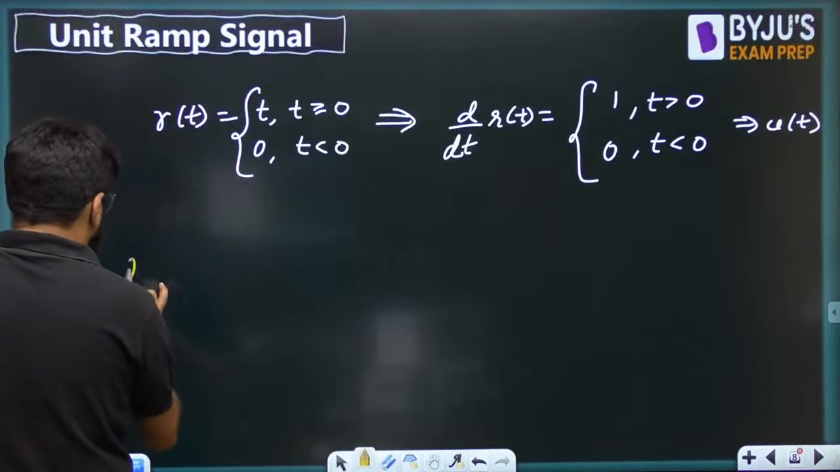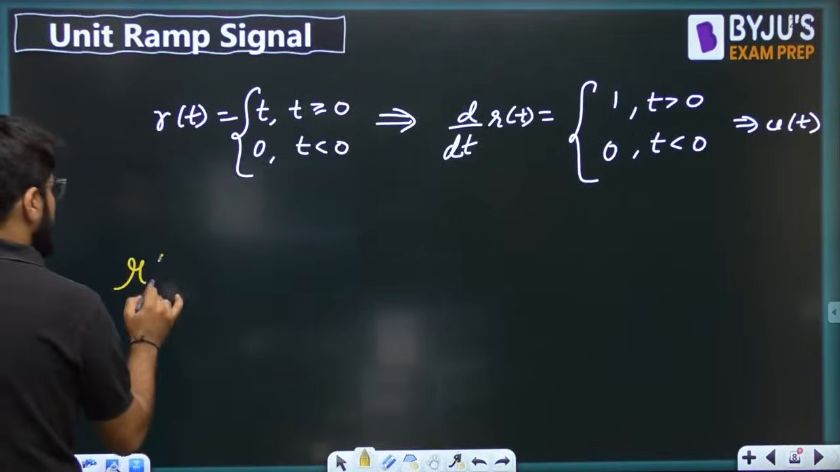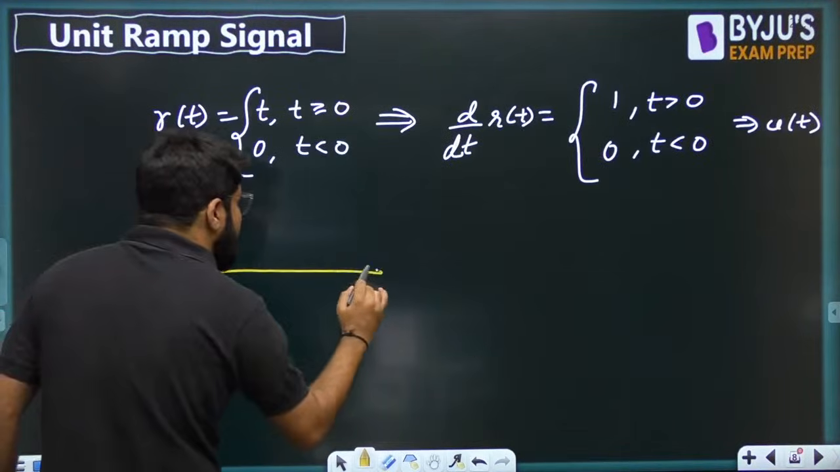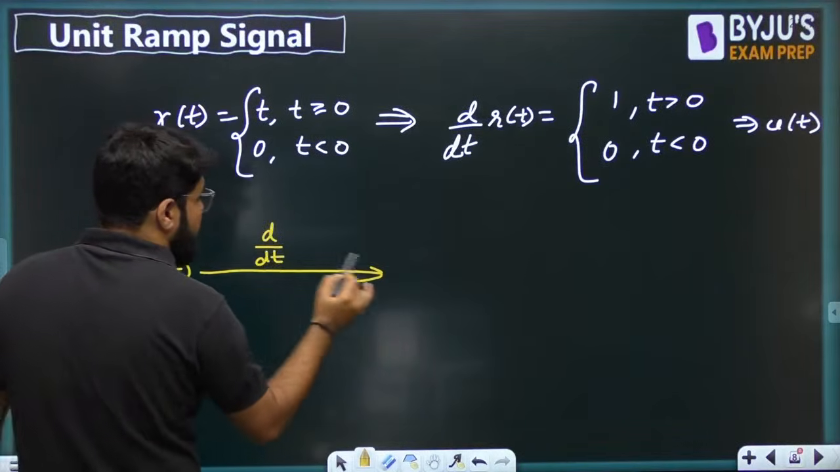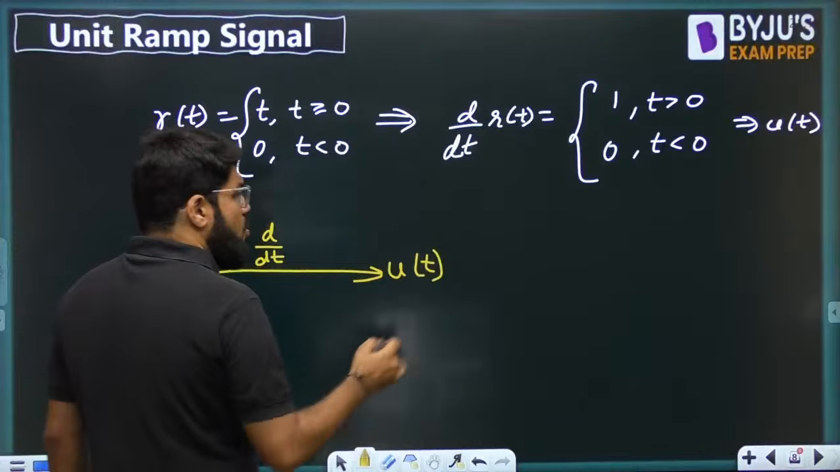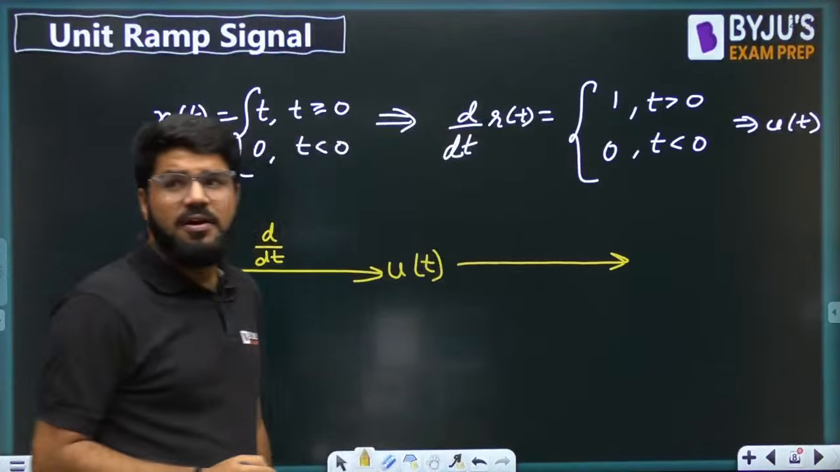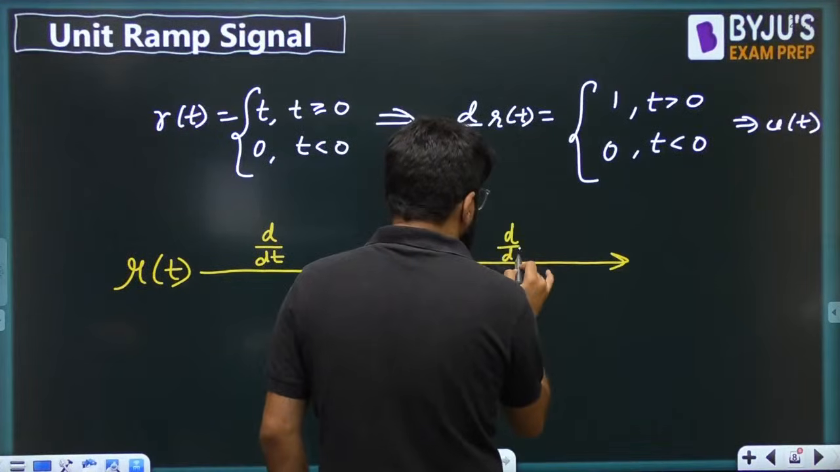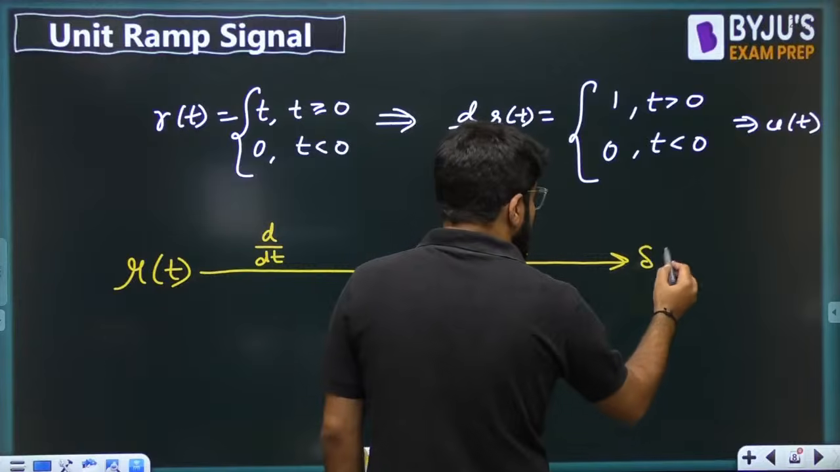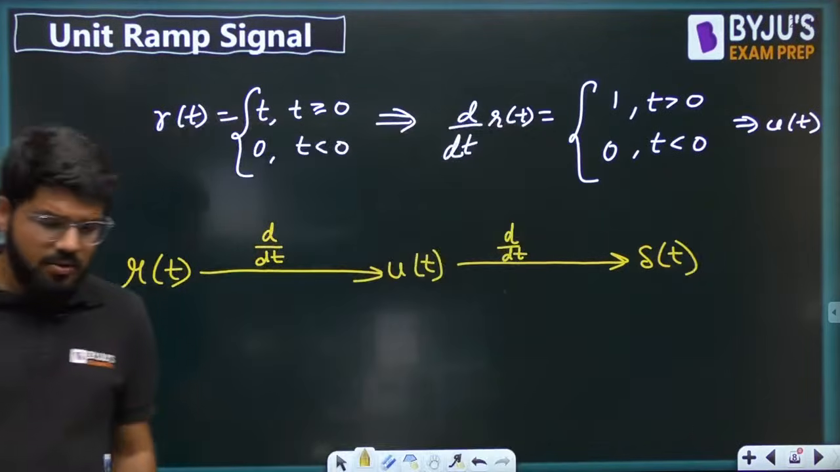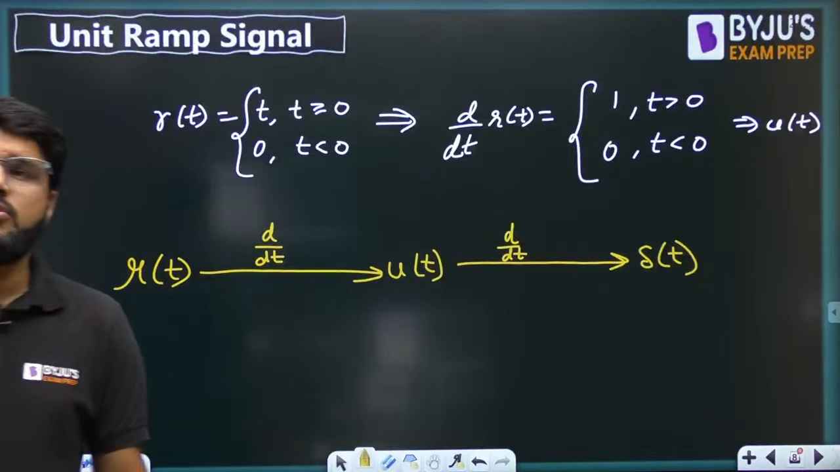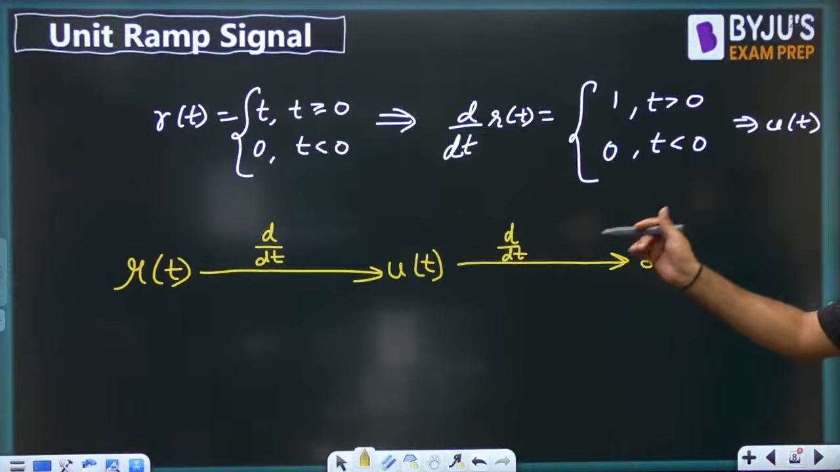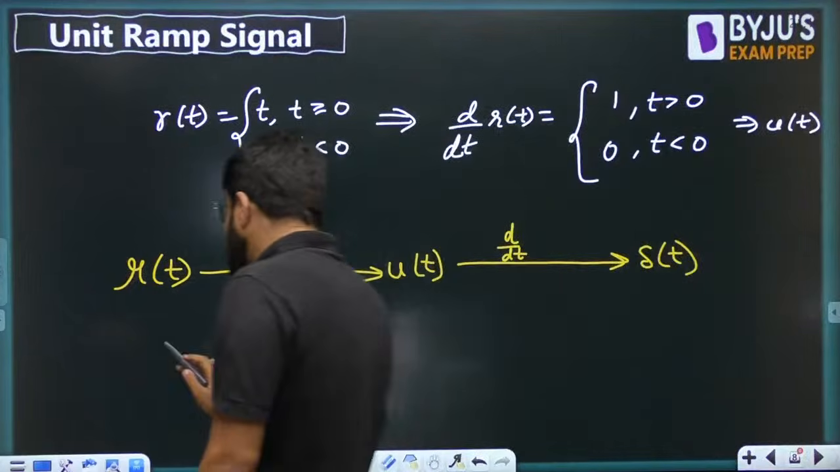Okay, let me write down here only. You have the signal which is known as r(t), as we have defined. When you differentiate r(t), you get the step signal. Also, last class only we have learned that when you differentiate the step signal, you get the impulse signal, also known as the unit impulse signal, right? So differentiation of ramp is step, differentiation of step is impulse.